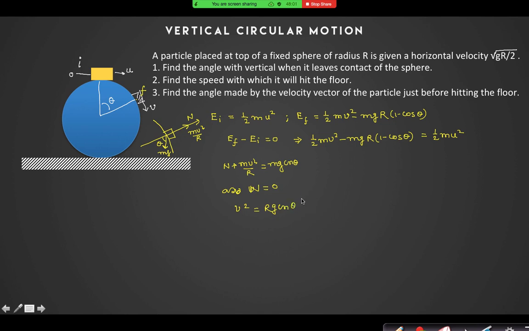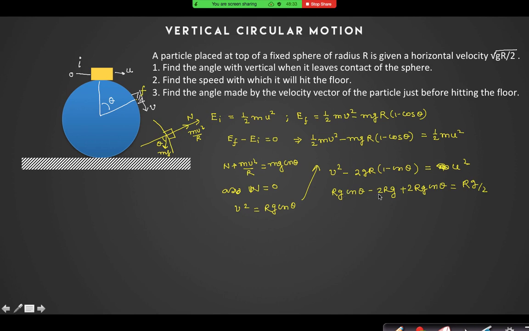I can put the value here, and I can write that v square minus 2gr into 1 minus cos theta equals u square. So rg cos theta minus 2rg plus 2rg cos theta equals u square, and u square equals rg by 2.